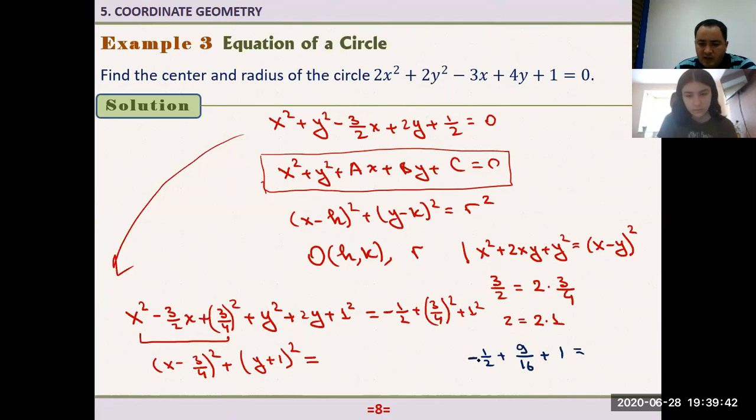And 1 minus half is half, and multiplied by 8. So that thing is equal to 17 over 16, right? But I can write it as square root of 17 over 4 squared.